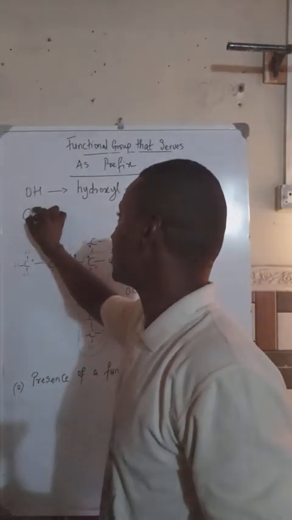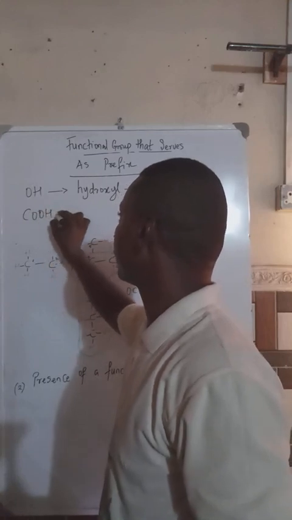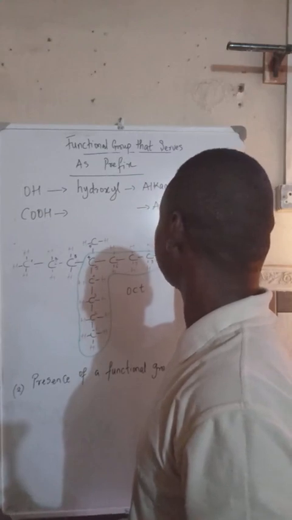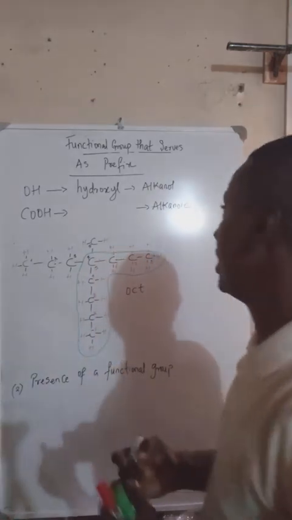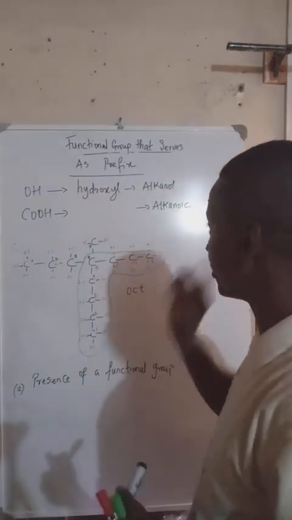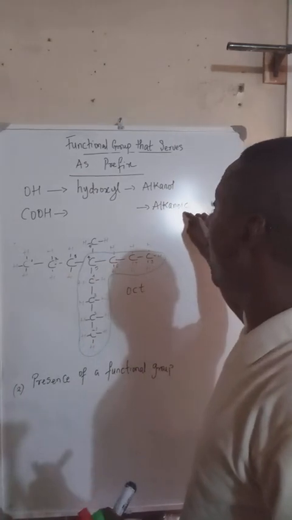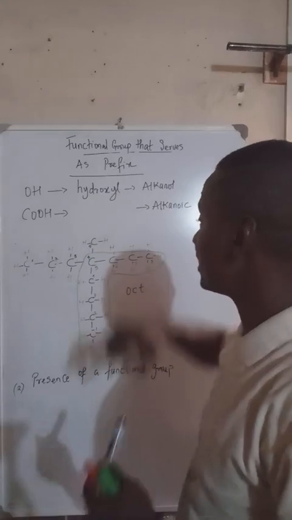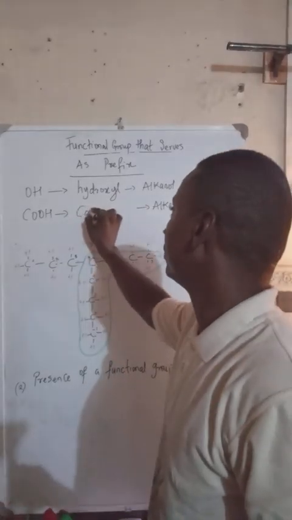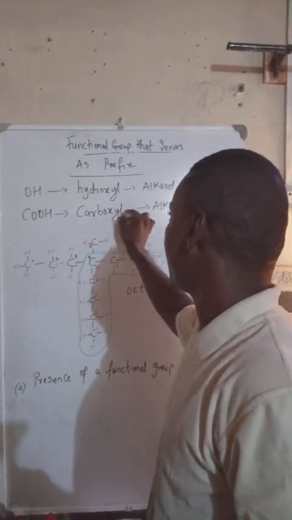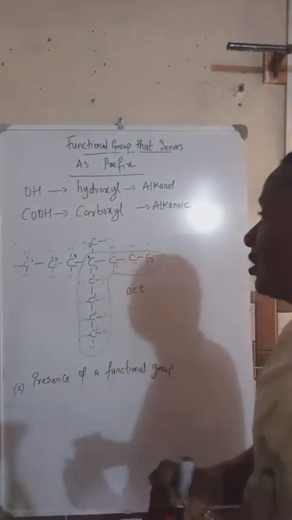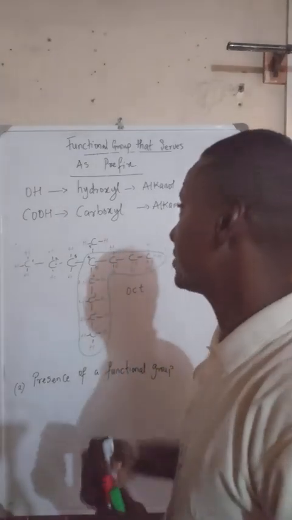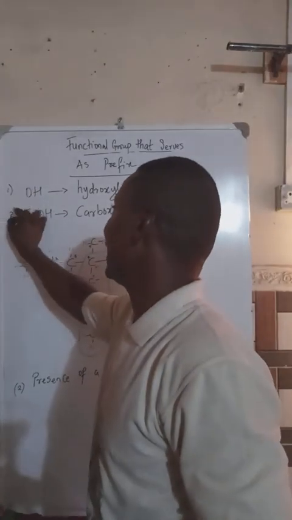Again, we also have COOH, which is from the family of alkanoic organic compounds. But again, it doesn't end with oic because it is not standing as a suffix. Rather, it is standing as a prefix. As a prefix it is called carboxyl.